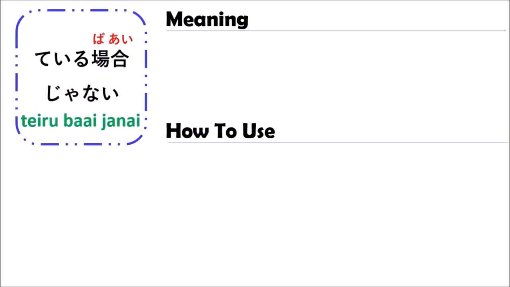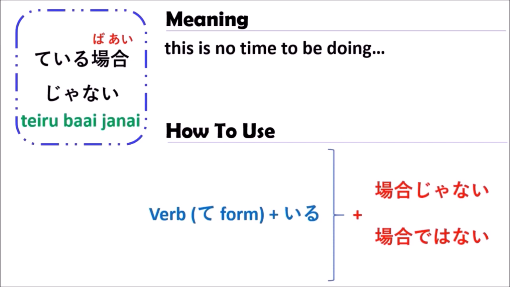The grammar of ている場合じゃない means that there is no time to be doing something. There is no time to be doing something. So how do you use the grammar of ている場合じゃない in Japanese?